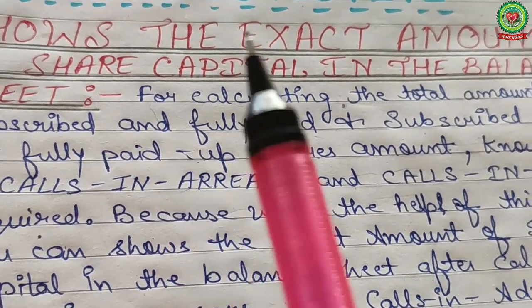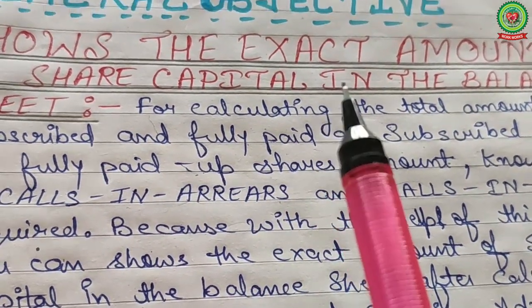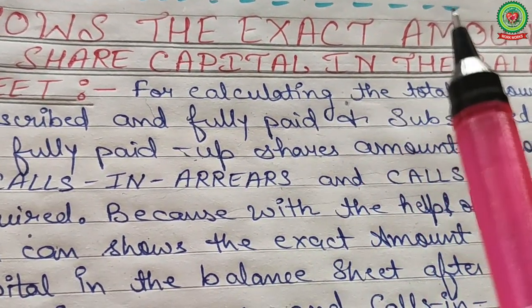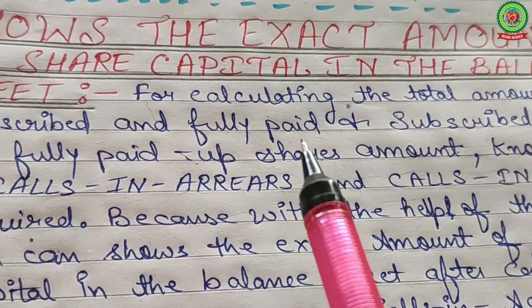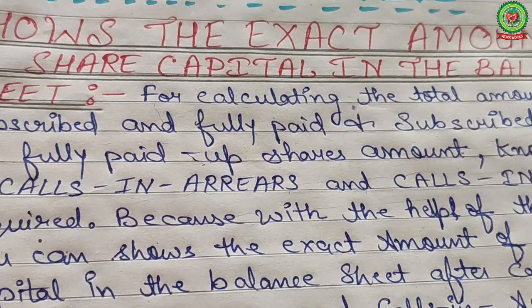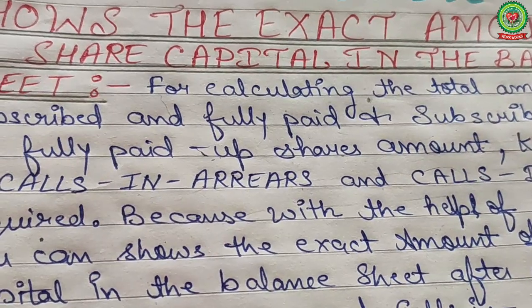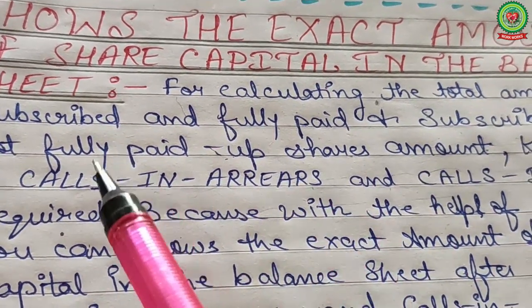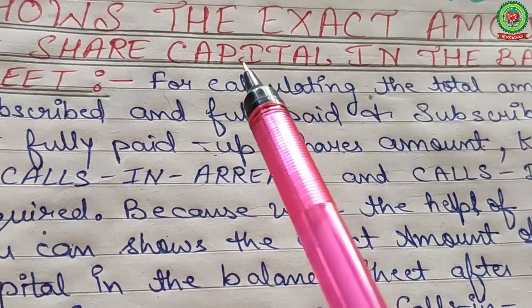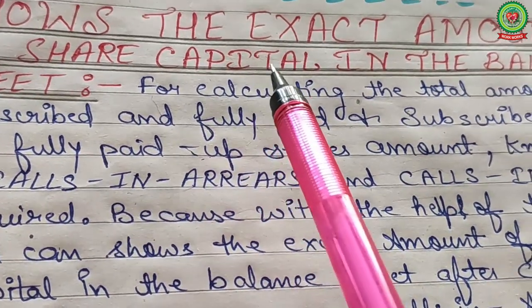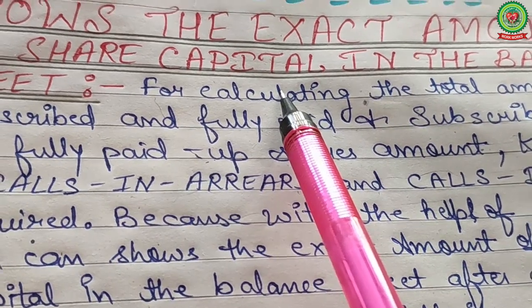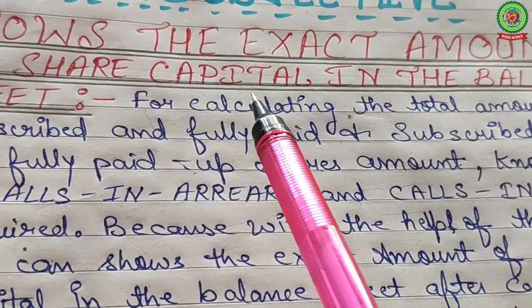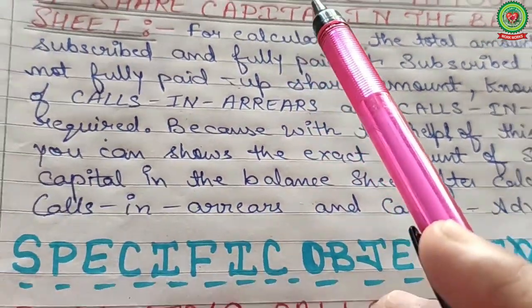It means that only if you know how to compute calls in arrears and calls in advance is it possible for you to show the exact amount of subscribed capital in the balance sheet, and then ultimately show the share capital under the main head of the balance sheet. So it is a very important point for you.